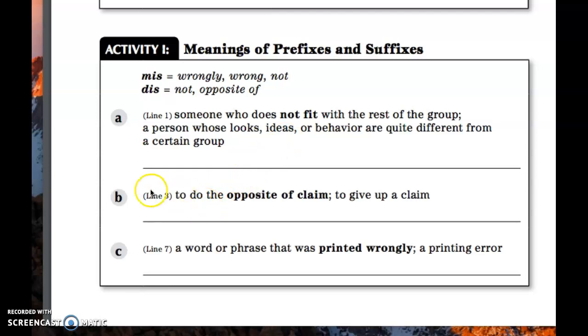All right, now let's look at B. Read the explanation with me. To do the opposite of claim. To give up a claim. So opposite, dis, claim.